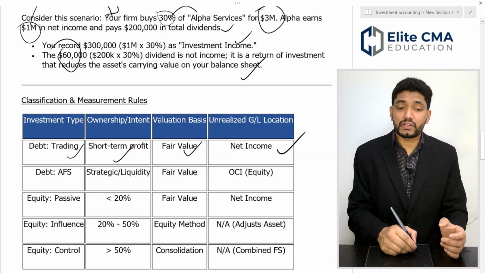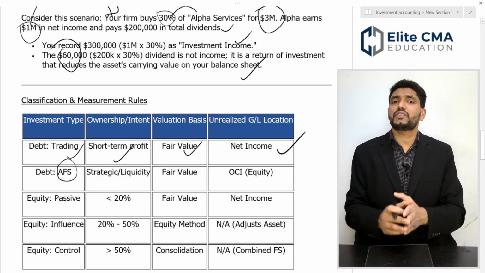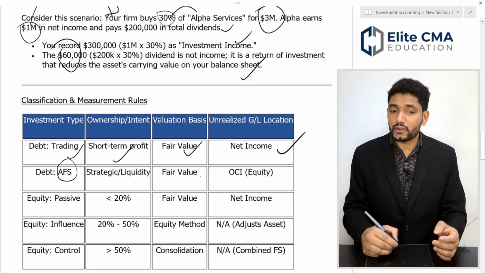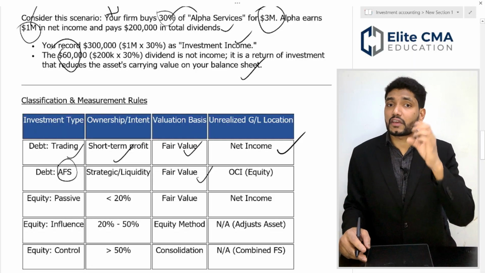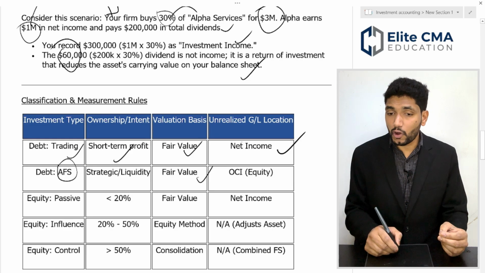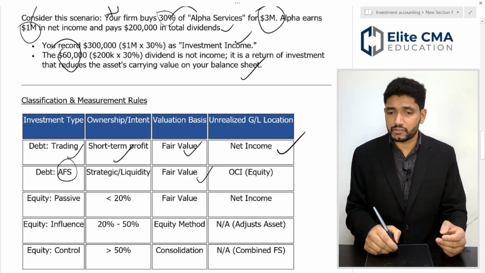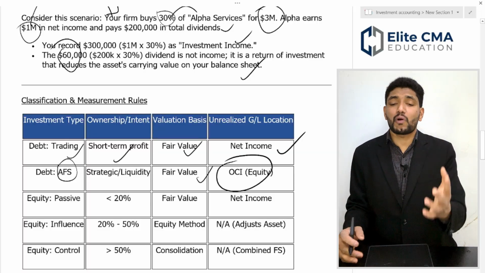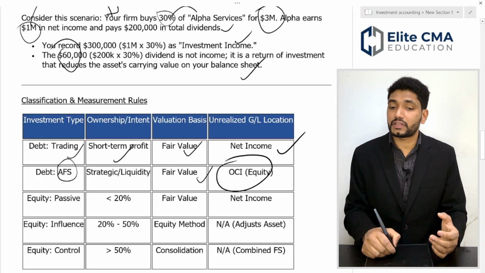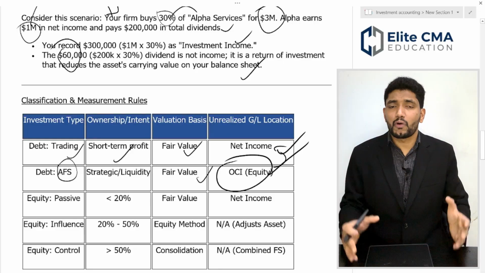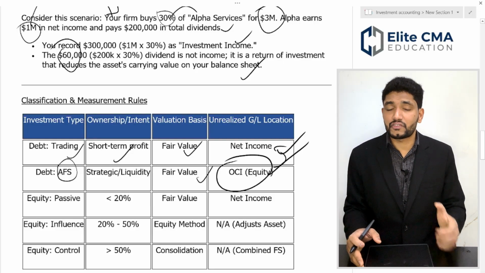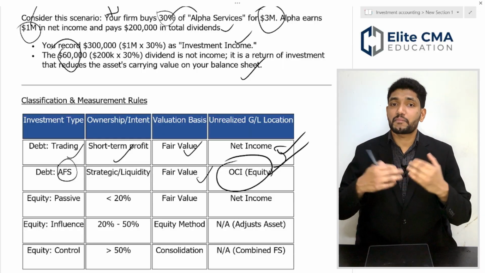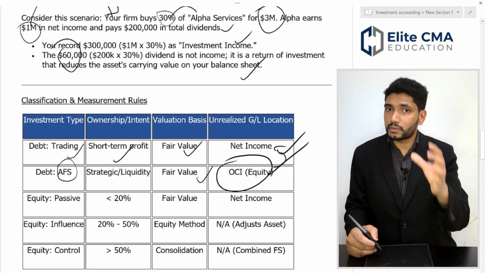Then when it comes to debt security, available for sale, that means it's mainly for strategic and liquidity purposes. Valuation is fair value, but for debt available for sale security, it is reflected in the other comprehensive income, not directly in the income statement. Here I just need a clarification. If you sold that security, it will directly affect the income statement. If we are still holding that security, in this case the price variation you have to reflect in the other comprehensive income statement.